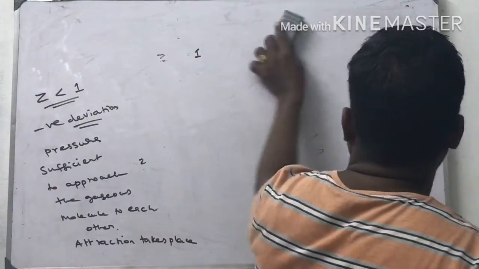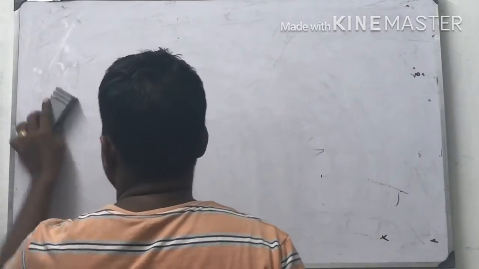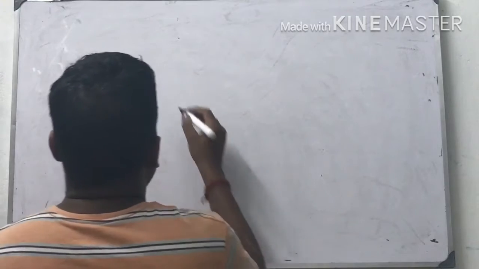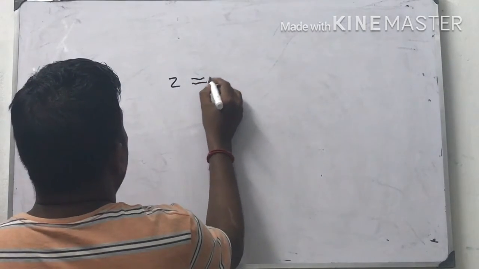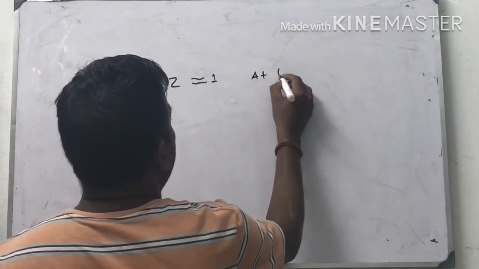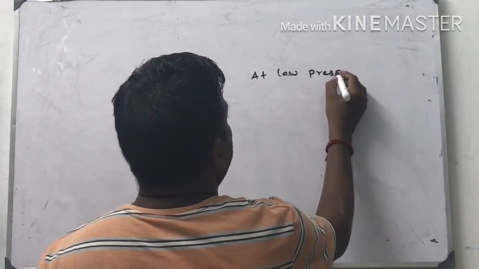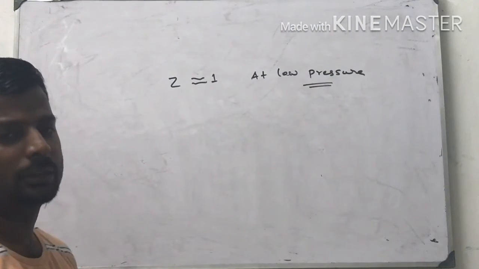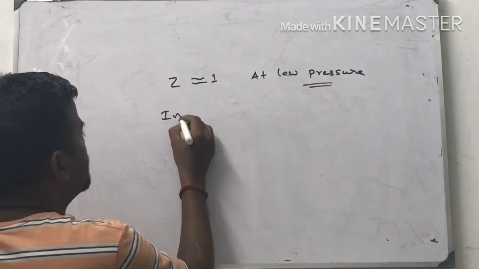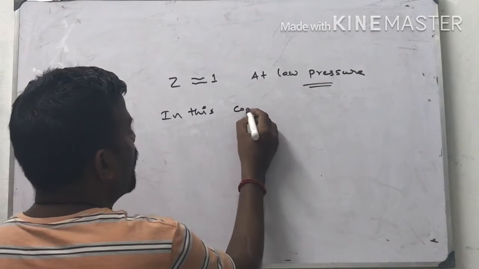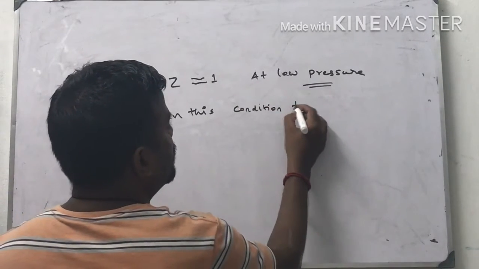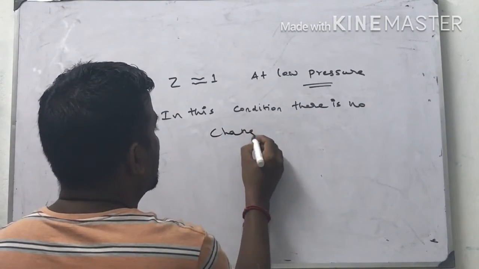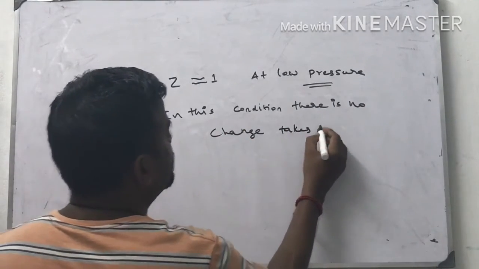Sometimes the compressibility factor will be approximately equal to 1. At the starting point, at low pressure, it is approximately equal to 1. In this condition, no change takes place in the gaseous molecules.